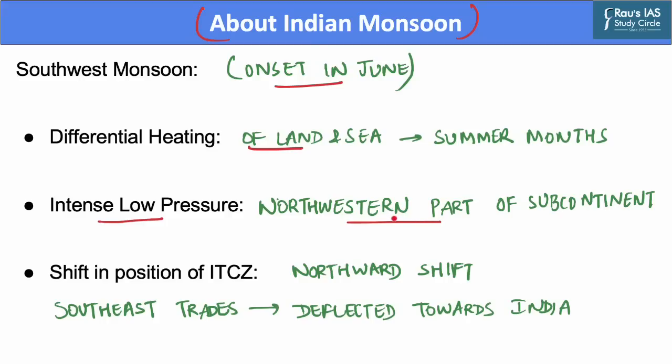Since the pressure in the Indian Ocean in the south of the landmass is high and water gets heated slowly, the low pressure cell attracts the southeast trades towards the equator. These conditions help in the northward shift of the ITCZ. The southwest monsoon thus may be seen as a continuation of the southeast trades, which are deflected towards the Indian subcontinent after crossing the equator between 40 degrees east and 60 degrees east of longitude.